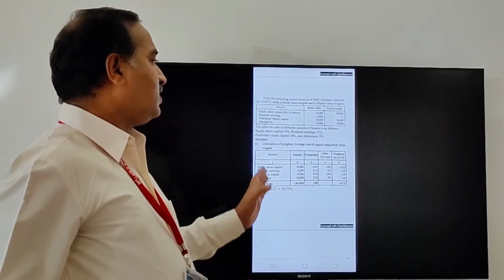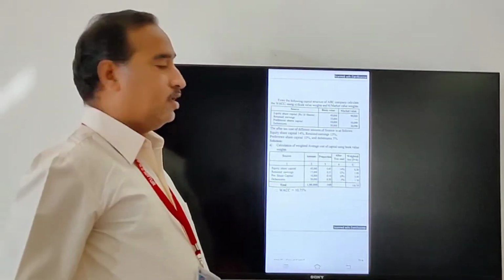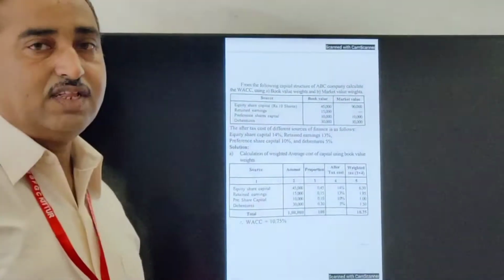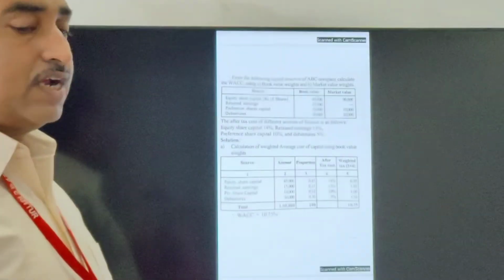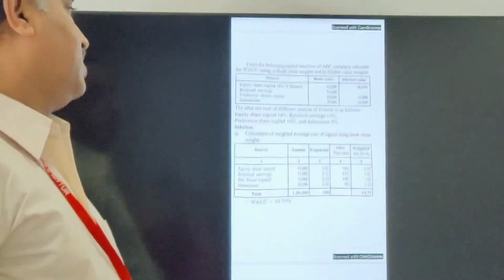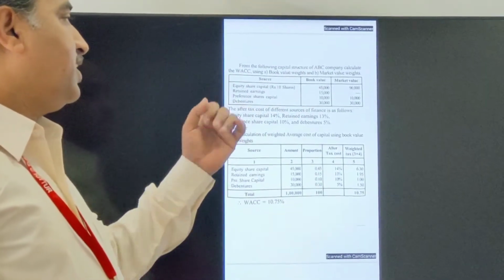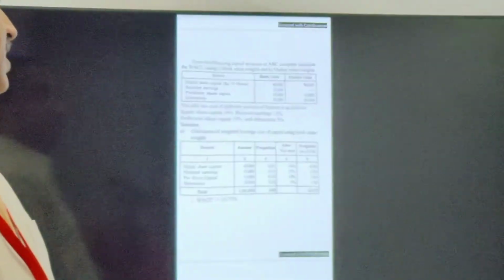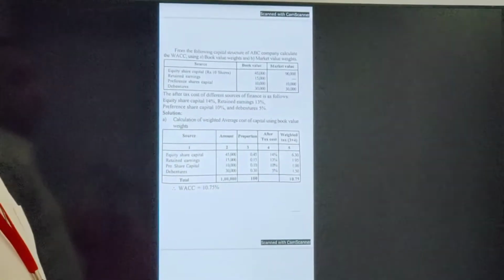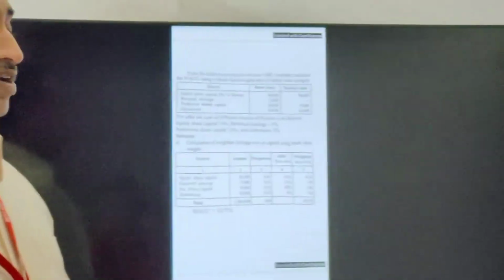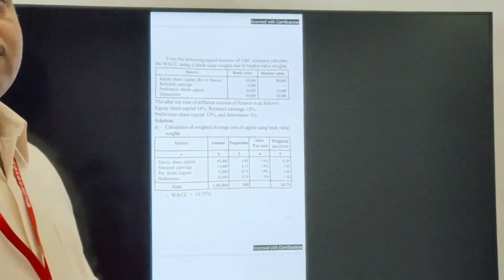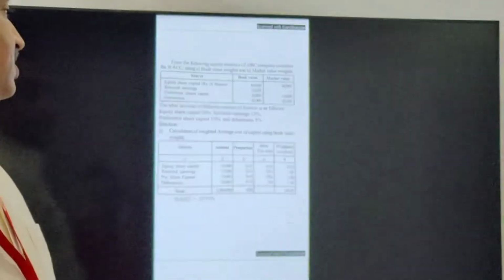Now, how much information is available? First, the source is given, book value is given, market value is also given. Source: equity share capital, rupees 10 per share. Book value is 45,000 and market value is 90,000.